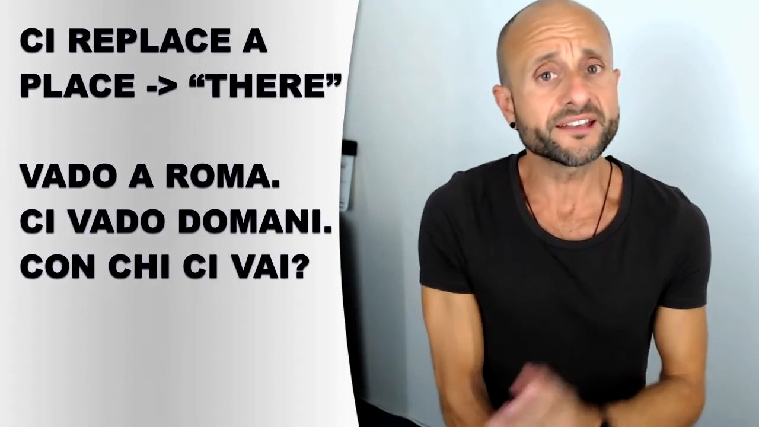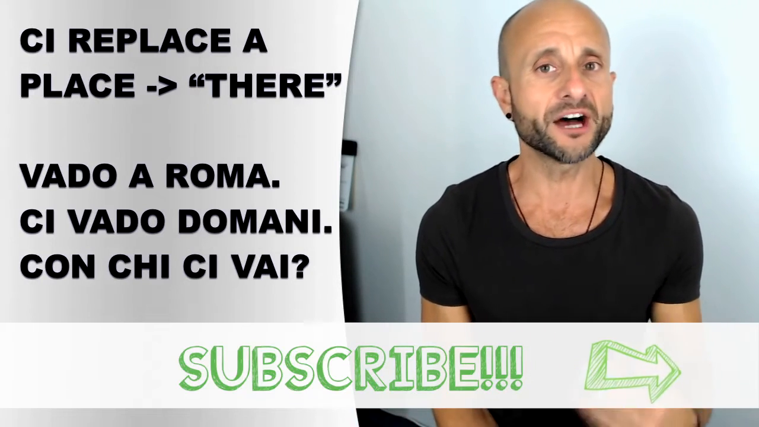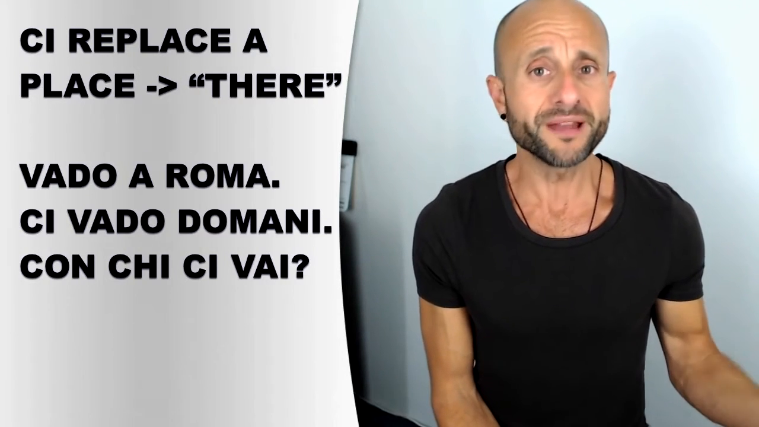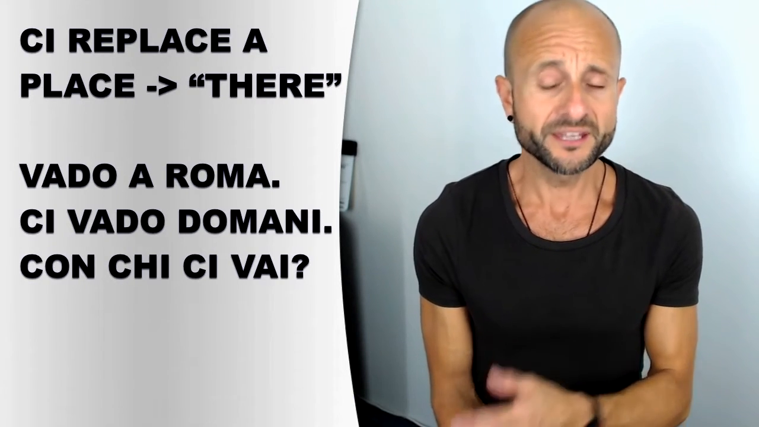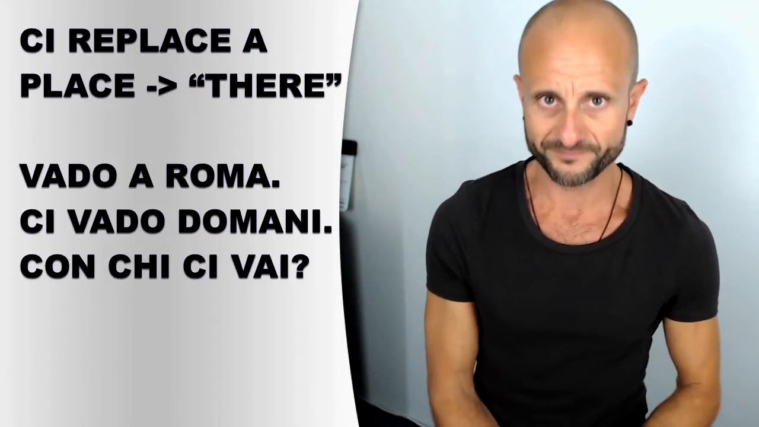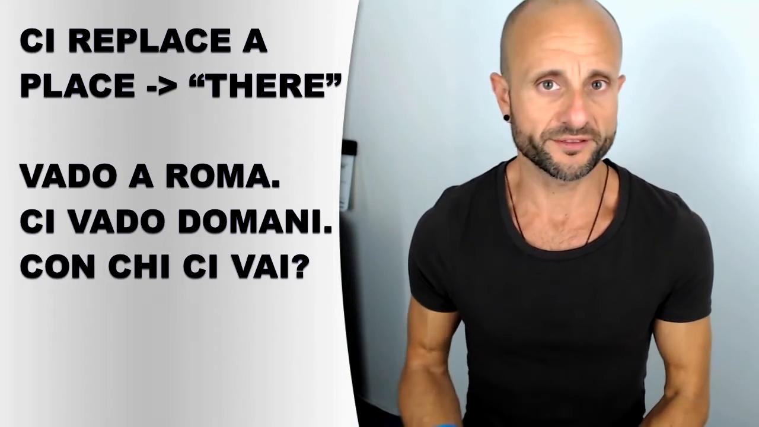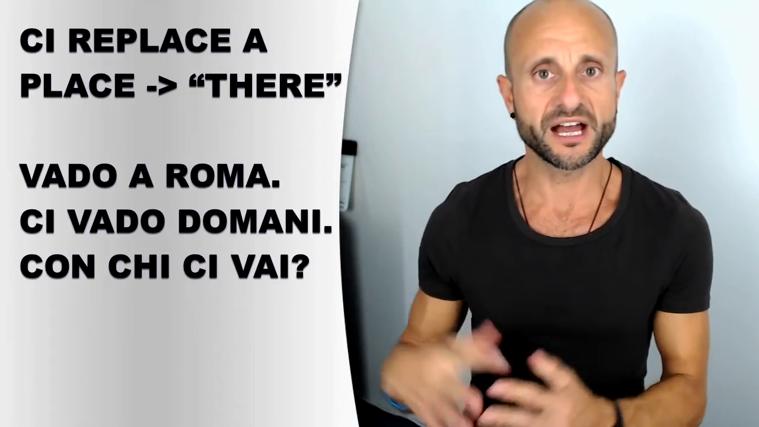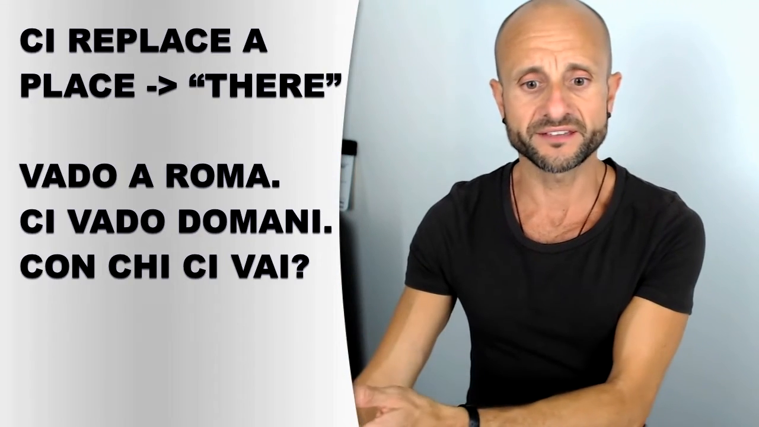Let's see. So ci, yes, replaces a place, just like there works in English. So if I say vado a Roma, I'm going to Rome, then I have to use the ci in Italian if I want to replace the idea of to Rome. So ci vado domani, I'm going there tomorrow. In English, you can just say I'm going tomorrow, but in Italian you must say I'm going there tomorrow. So ci vado domani. Con chi ci vai? Who are you going with? In Italian, I have to say ci because I'm talking about Roma, which is a place. So ci would be right in these cases.